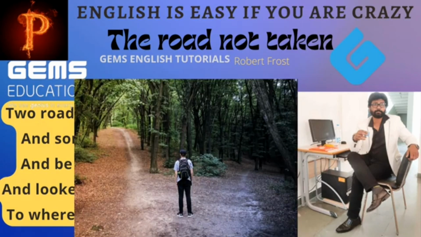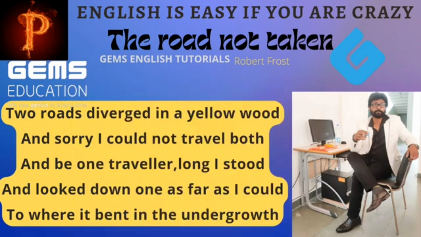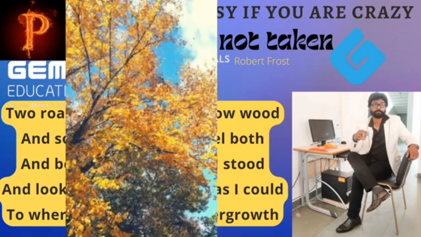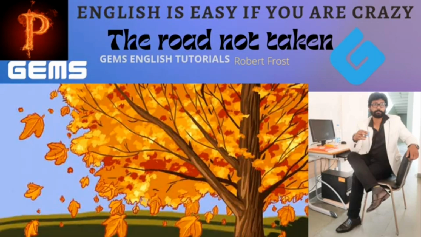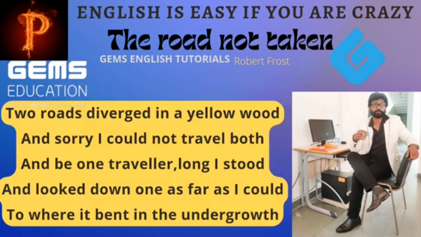What is the meaning of diverged? Divided. Into yellow woods. What is the meaning of wood? Forest. And why is it yellow? It should be green, as the trees are in green color. It was yellow because it was autumn season, and in autumn season the leaves wither into yellowish color and then fall.